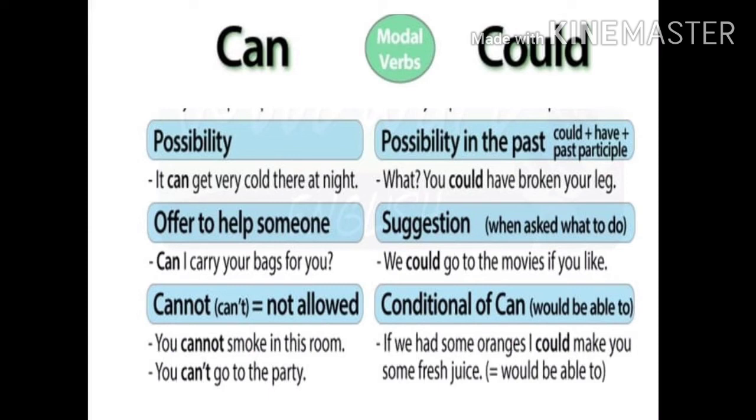Children, could can also be used in conditional sentences. Sentences which have an if clause and the main clause. See, if we had some oranges, I could make you some fresh juice. Here you are speaking about ability. You would be able to do that, right? To denote that you can use could. Here the meaning of could changes children. The meaning is like would be able to. Let me give you one more example children. If I had a football, I could play, which means if I had a football, I would be able to play.